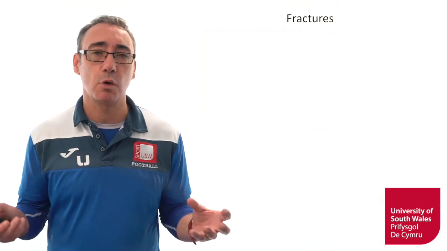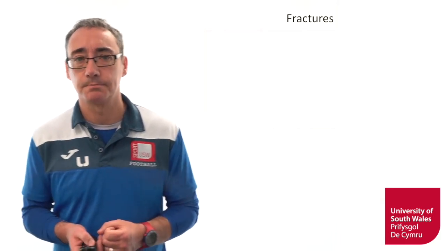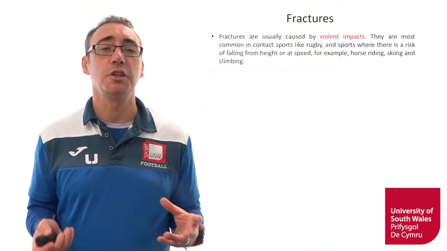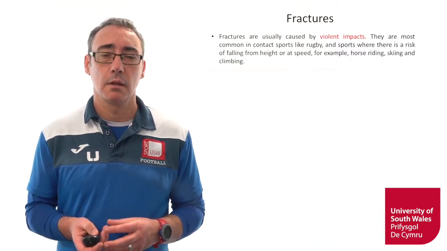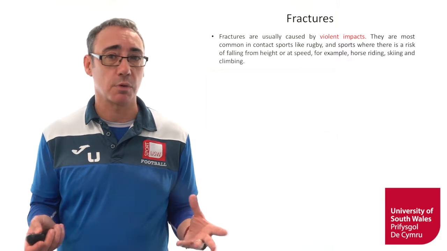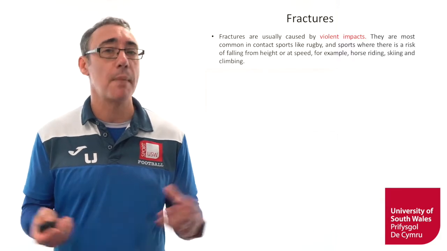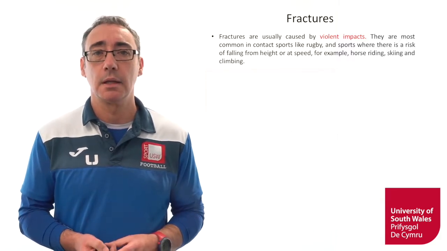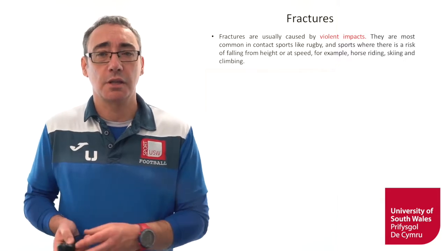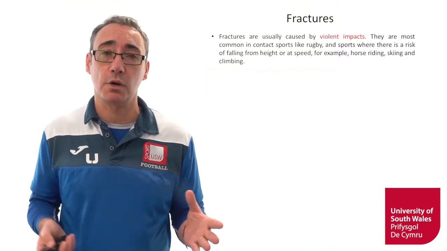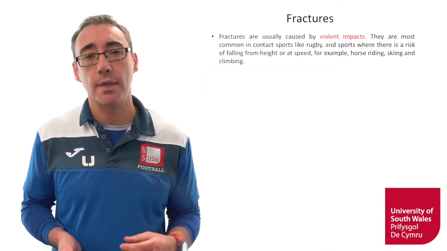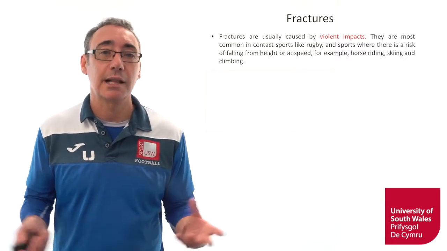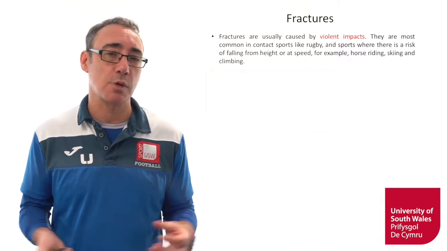Now I'd like to give some more information regarding fractures. Fractures are usually caused by violent impacts. They're most common in contact sports such as rugby and football, and American football for example. And of course, as we touched on, sports where there's a high risk of falling from height or at speed. So for example, horse riding would be a good one there, skiing of course, and climbing. Mountain biking as well would be a good one.